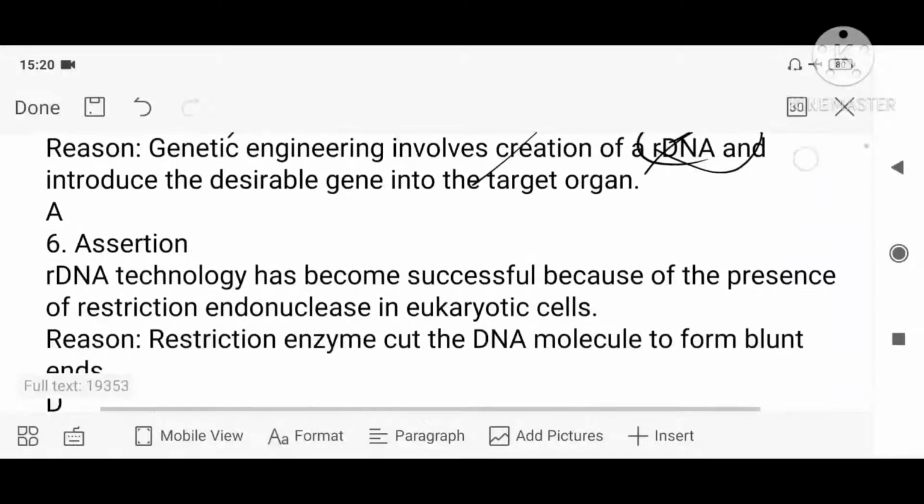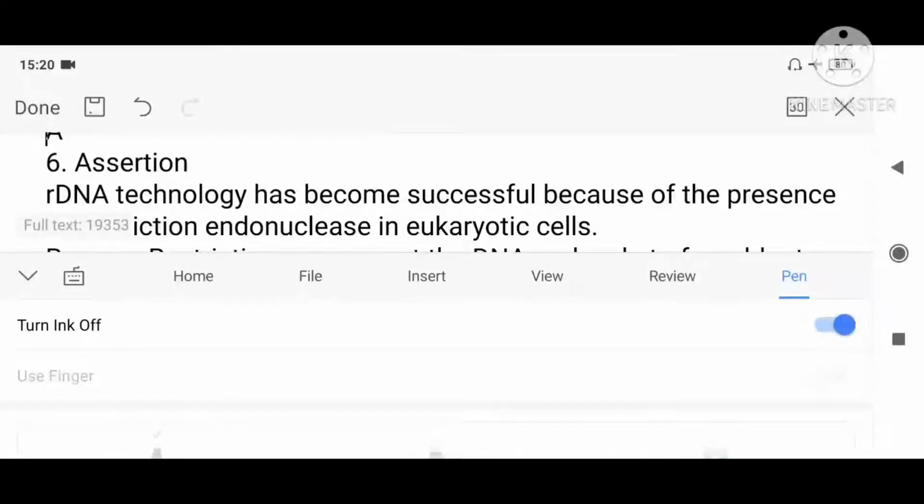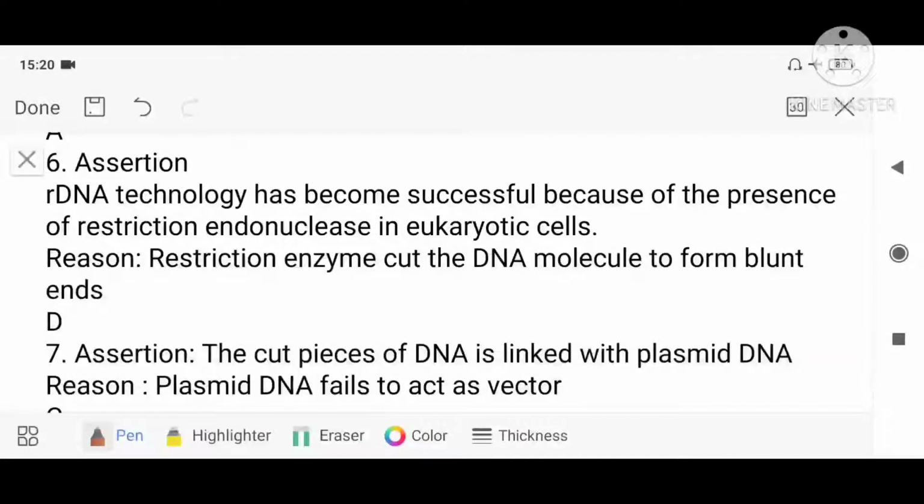The next is your assertion A. rDNA technology has become successful because of the presence of restriction endonuclease in eukaryotic cells. Wrong. Restriction endonuclease is not present in eukaryotes. So in the bacterial cells you can find it, isn't it? So the first statement is wrong. Second, restriction enzyme cut the DNA molecule to form blunt ends? No, they are helping in forming sticky ends. So that is also wrong. So both are wrong. So the answer is D.